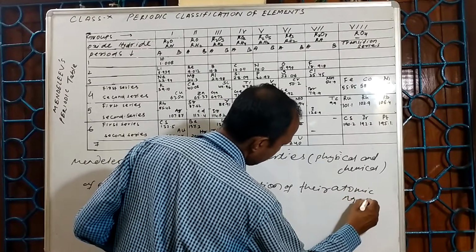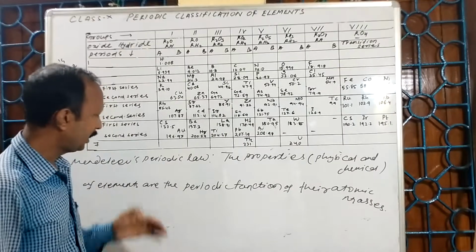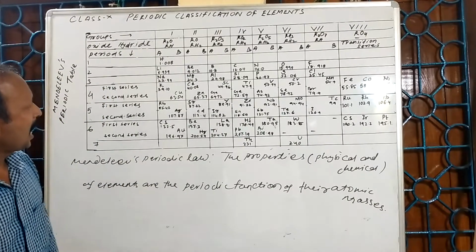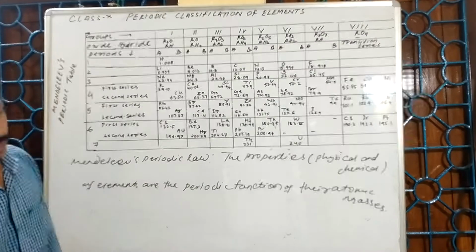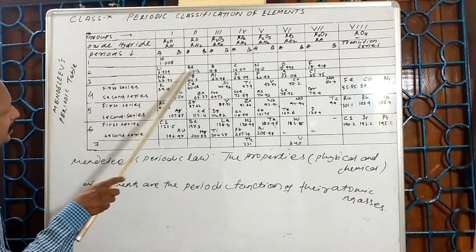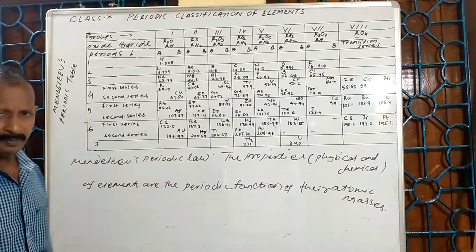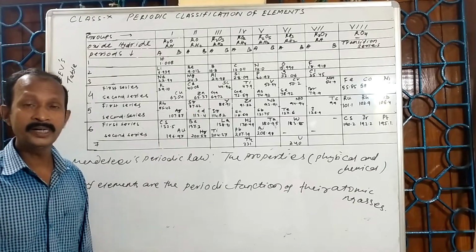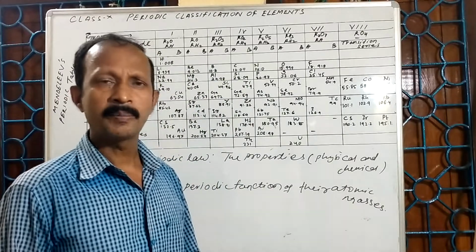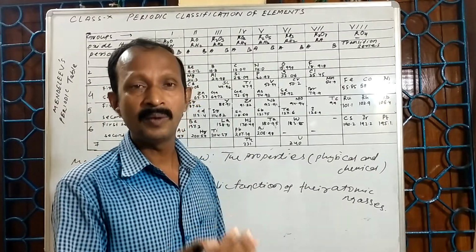Its meaning is, I can say another way, if the elements are arranged according to the increasing order of their atomic masses, lithium, beryllium, 6.9, 9.0, 10.8, their properties are repeated after regular intervals.